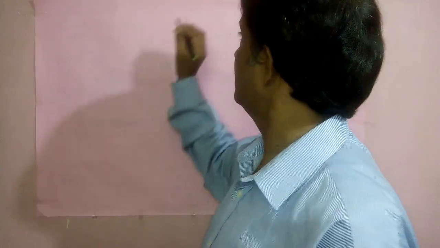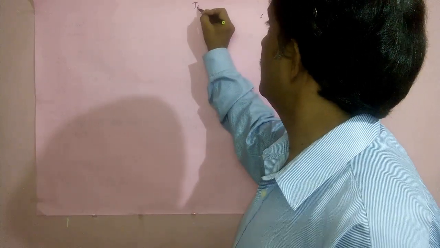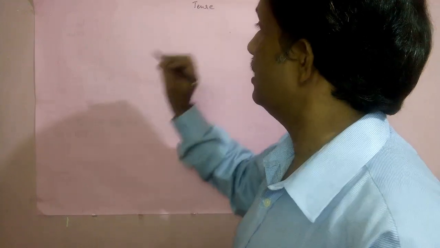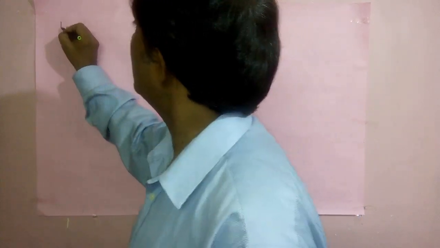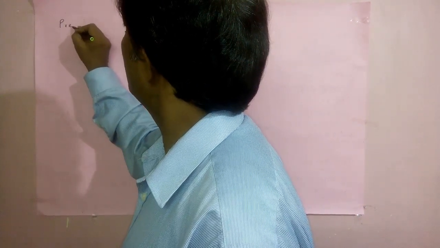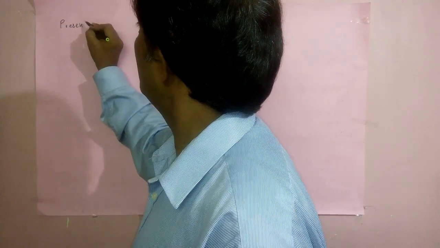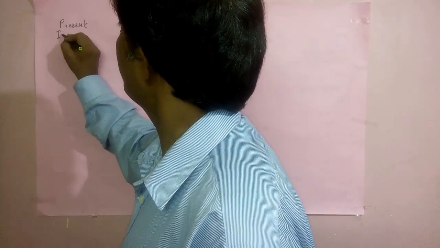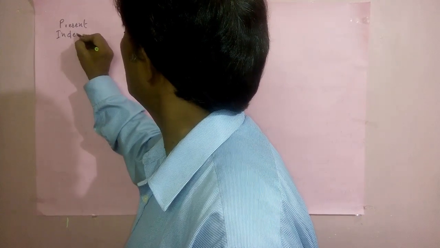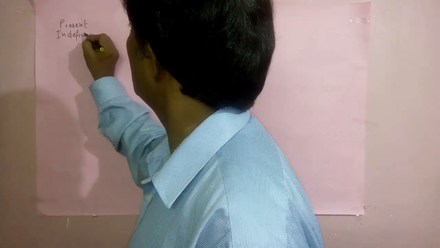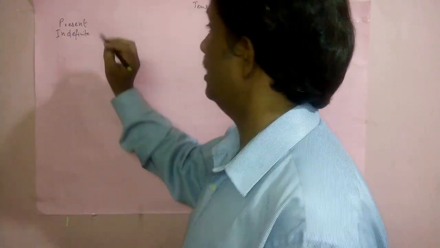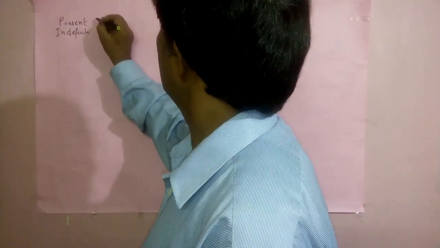Dear friends, now a simple summary on tense. A simple summary using a single verb, that is go. Now see. Tense: this is present indefinite.